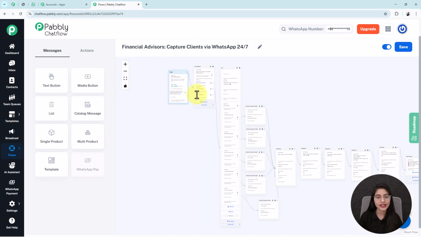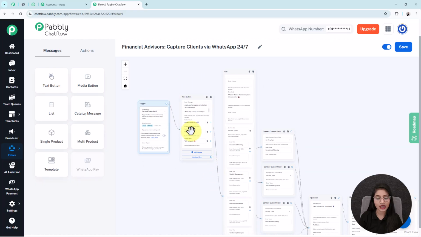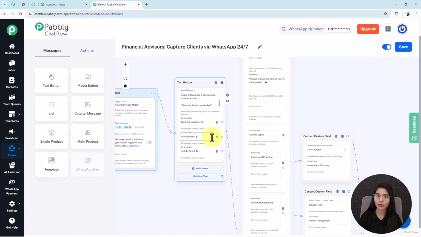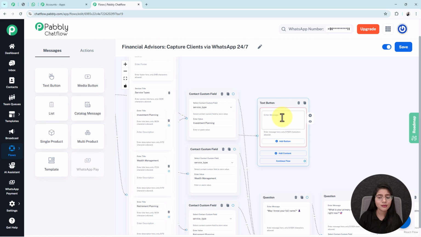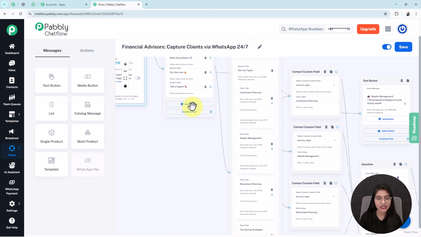Moving forward, the next button is Our Services. If my users want to view the services that I am offering, then they will click on this Our Services button. Then my bot will reply to them. For that I will click on this circle, drag a line and select the content type as text button. Now I am going to enter all the service related details in this enter message box. Here I have added them.